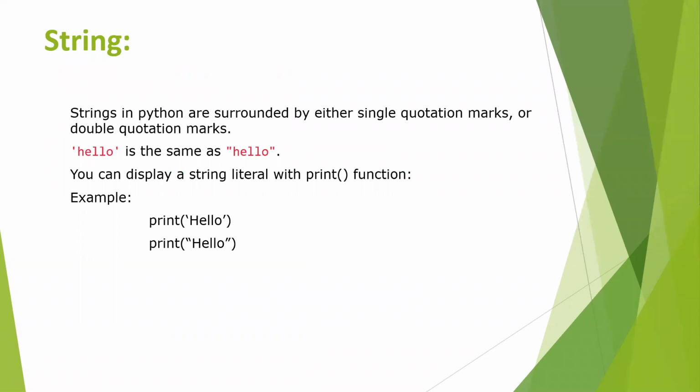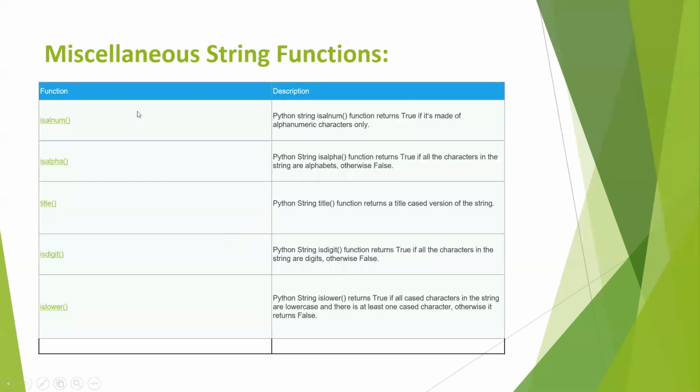First, the definition of string. Strings in Python are surrounded by either single quotes or double quotes. Here, let's see hello, which is surrounded by single quotes. It's the same as hello surrounded by double quotes. You can display a string literal with the print function. Here is the example: print single quote of hello or print double quote of hello will print the same hello. Let's see the miscellaneous string functions.